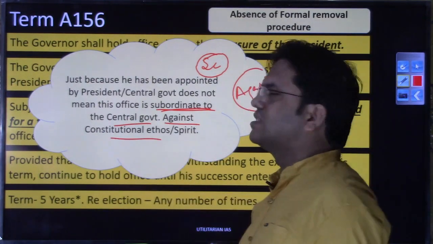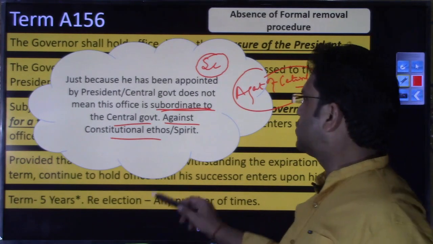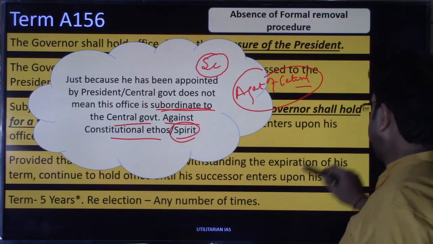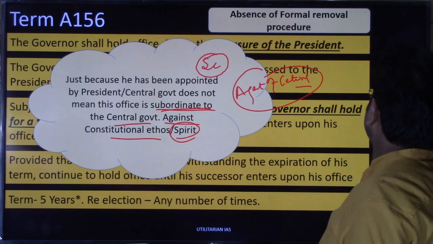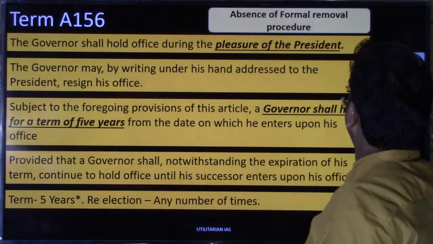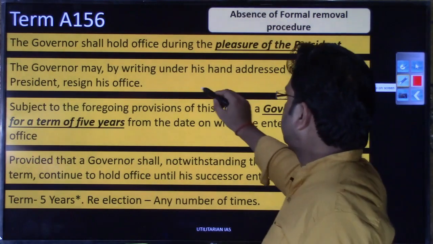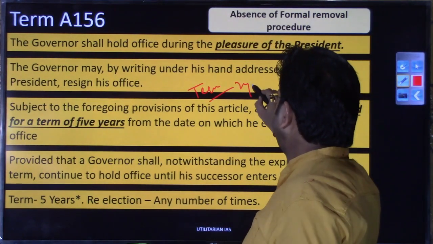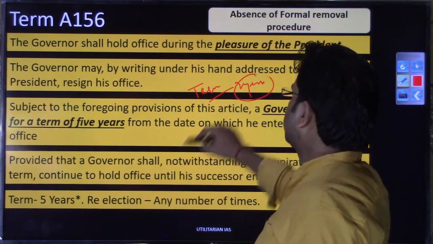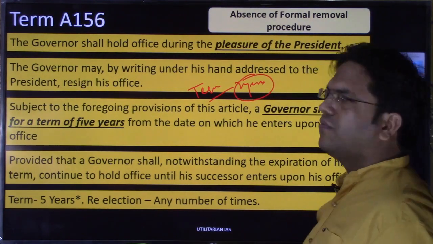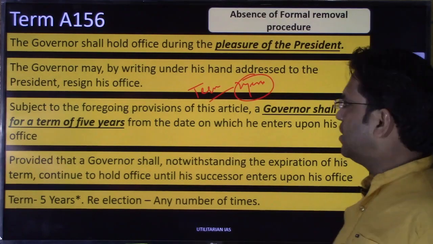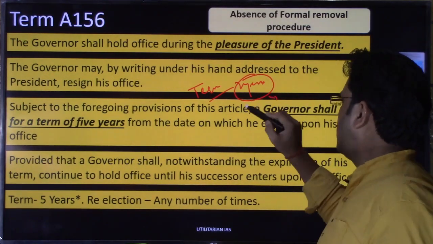Because this goes against the constitutional ethos or constitutional spirit. I hope this point you will have understood. So as I was discussing, this mechanism of control over the term, right? Suppose, as I already told, that 2 years down the line, if the central government is not happy with the performance, and how does the central government measure the effectiveness or the performance of the governor?